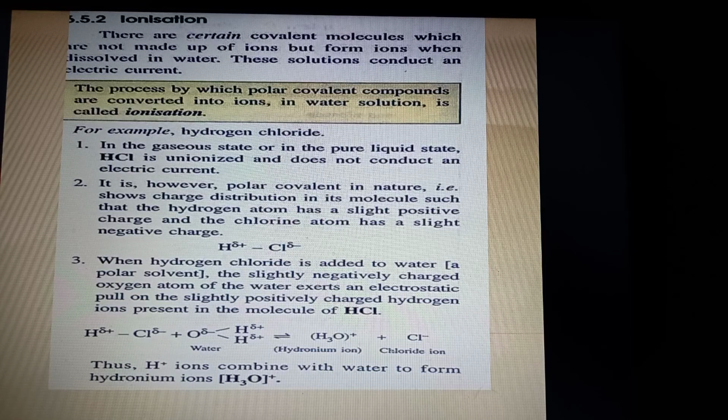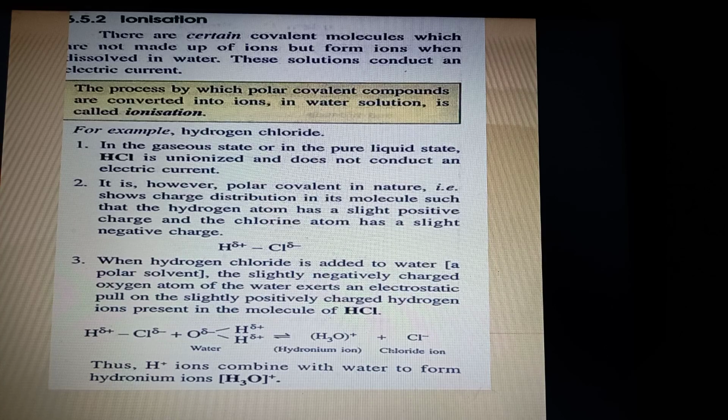See the structure of water also. In water, oxygen is partial negative. So this partial negative will exert an electrostatic pull on the slightly positively charged hydrogen. So what will happen? H plus of HCl goes to the oxygen of water and it makes a hydronium ion, and the chloride ion is separated from the hydrogen ion. So hydrogen ions combine with water to make hydronium ions. Now you can see the ions are made, and once the ions are made, it can conduct electricity.